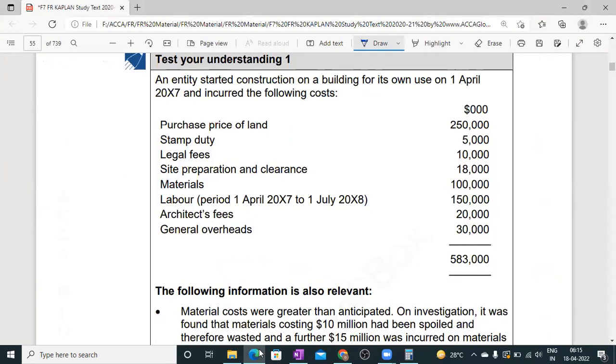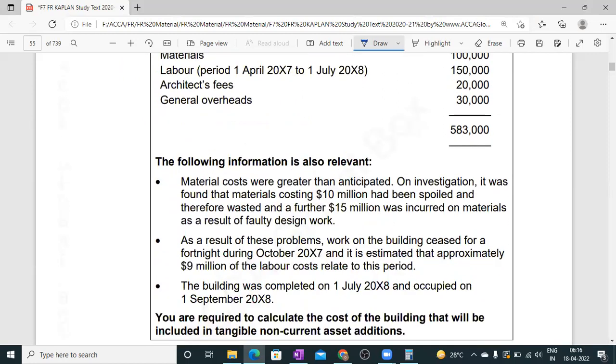Okay. Then coming to the first one. The entity started construction on a building for its own use on 1st April 2007 and incurred the following costs. Purchase of the land, this is included, stamp duty is included, and legal fees are included, and site preparation and clearance. This is included. Then material, labor, architects, the general overhead. These are all included in the cost.